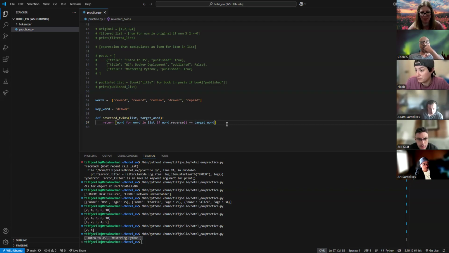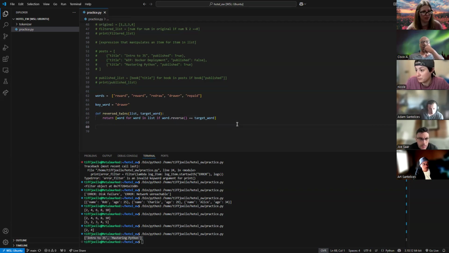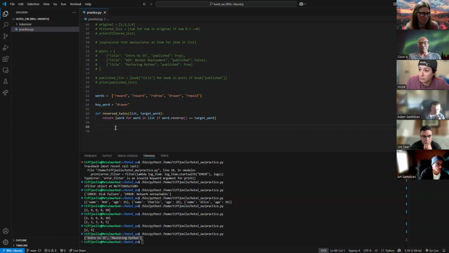So can I run this right now and will this give me anything? No. Why not? Somebody else tell me. No print statement. Okay. What is going to happen when I run this code? Nothing, right?